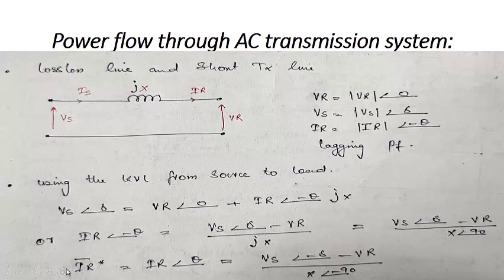So IR star will be equal to the complex conjugate of the current IR, which is IR at an angle of theta, that is Vs. We need to change all the angles of the respective parameters. So it will be equal to Vs at an angle of minus delta. Since it has no angle, there will be no change. So it is minus 90, so it's plus 90, it will change to minus 90.